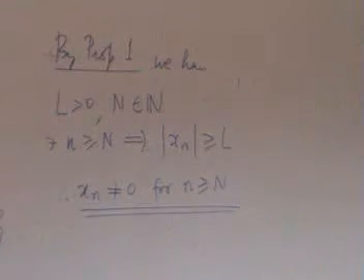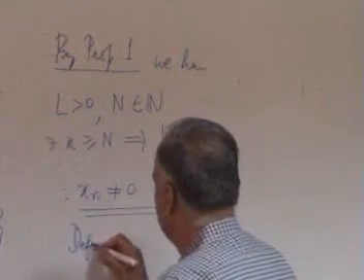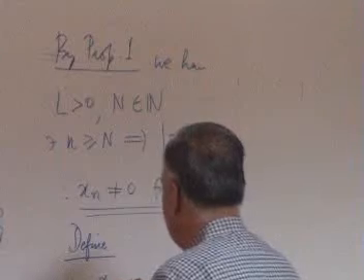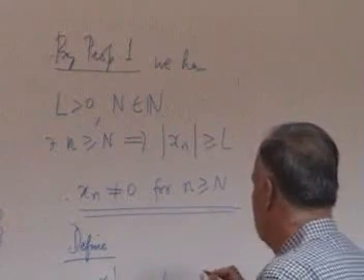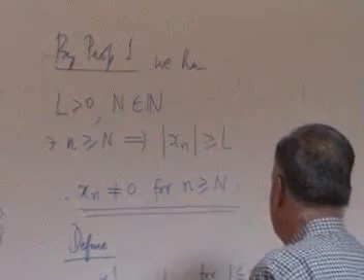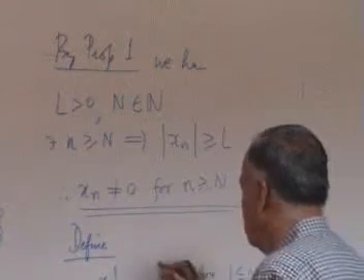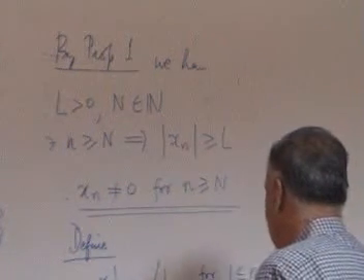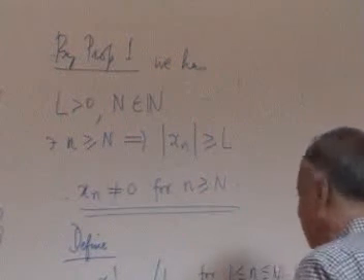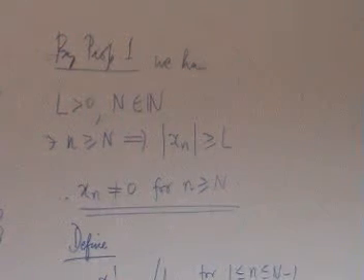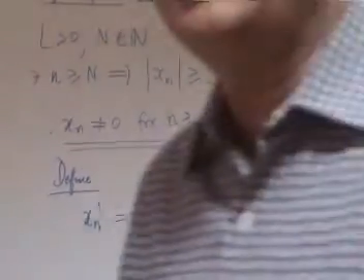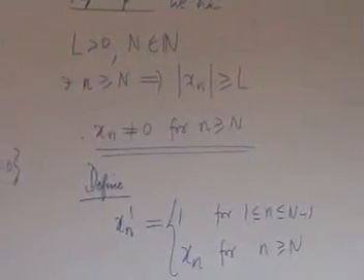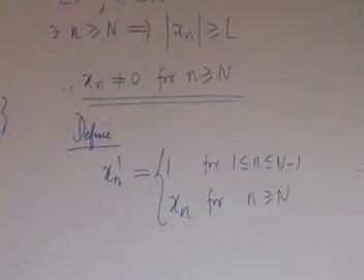Now, define a new sequence xn prime to be equal to 1 for 1 less than or equal to n less than or equal to N minus 1, and xn for n greater than or equal to N. What I have done is some patchwork: I painted off the zeros as ones. If at all there was a 0, I would make it 1.